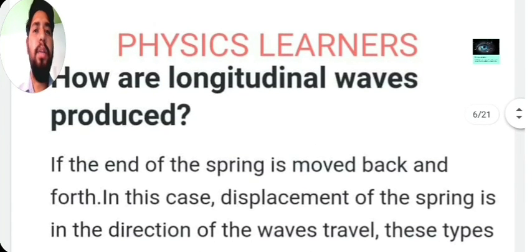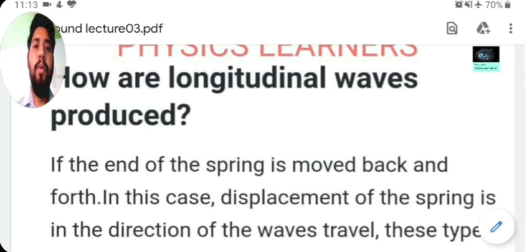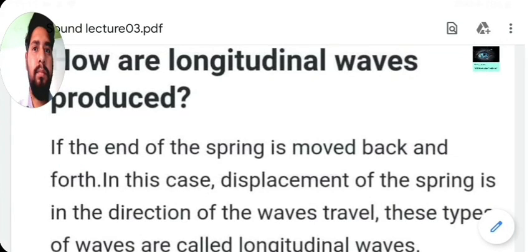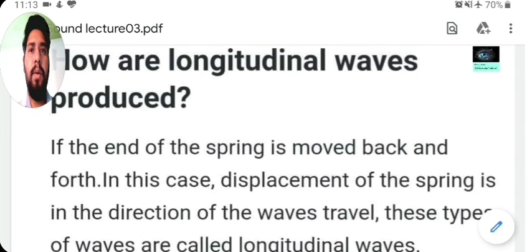How are the longitudinal waves produced? Simply we have to fix a spring on a table and move the spring. Now you can see how our longitudinal wave is produced.